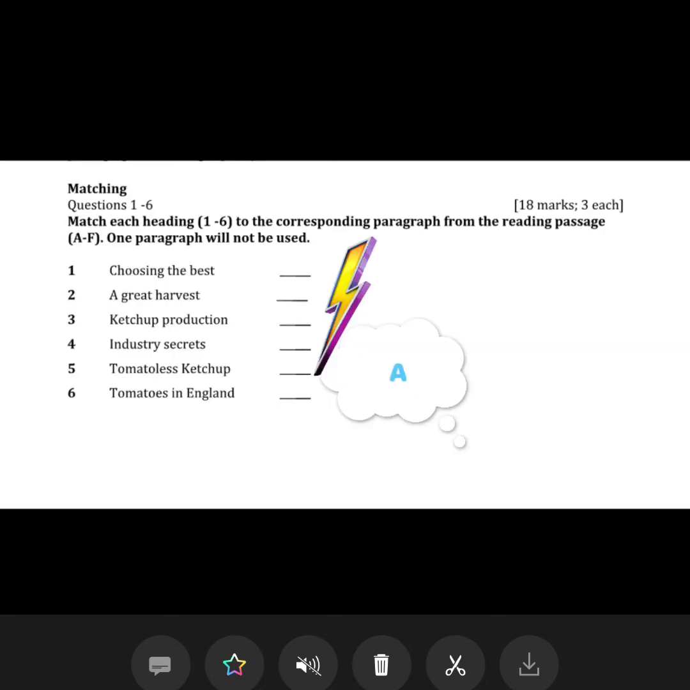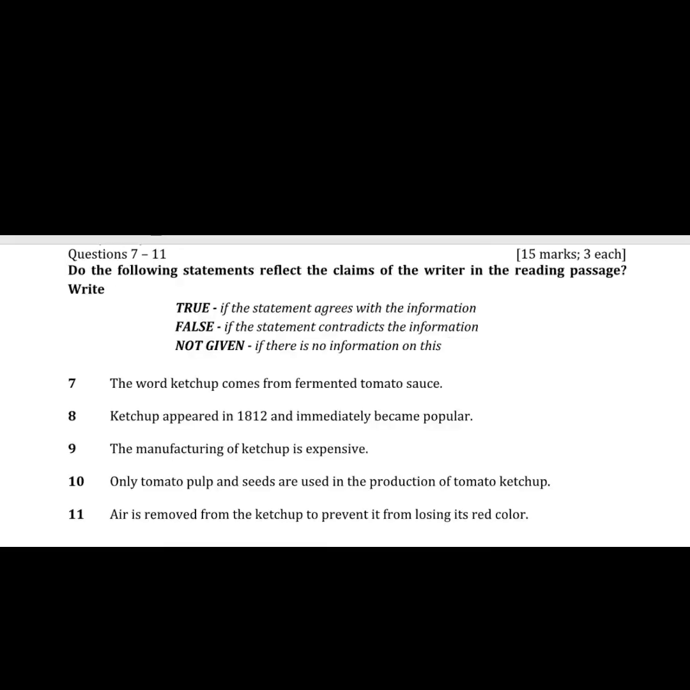So this is done for me. I know from skimming, without even reading the paragraph, that this information is in paragraph A. So if I did skimming for each paragraph, I would be able to know the main point and the main idea in each paragraph and match it to the heading.